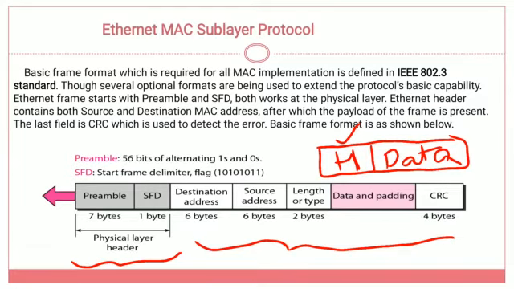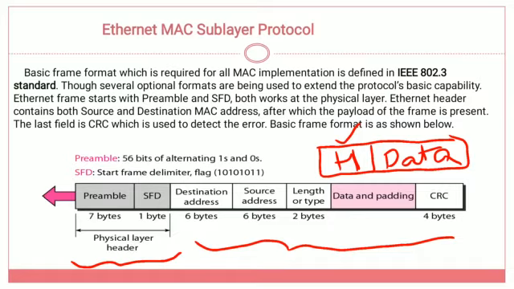So what does the header consist of? The header consists of two things: one is the preamble, and the other is the SFD. The preamble is 56 bits of alternating ones and zeros. So 7 bytes are allocated for the preamble and 1 byte is allocated for the SFD. What is the SFD? Start frame delimiter. That is 1 byte.